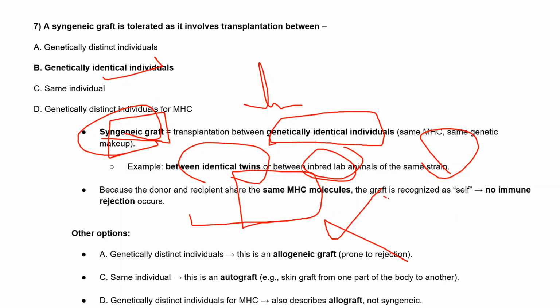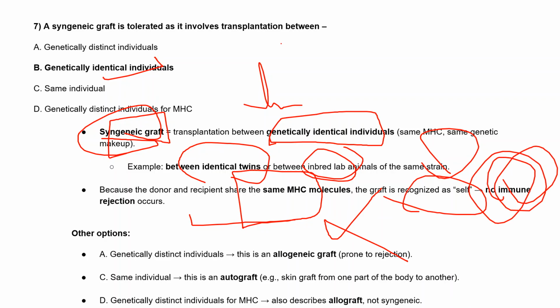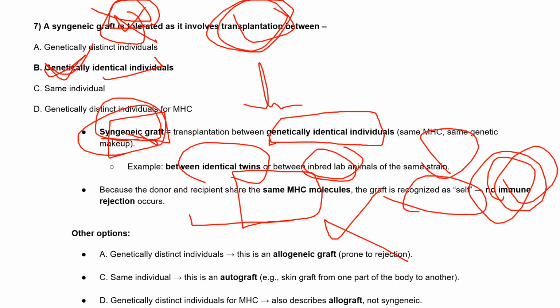The graft is recognized as self, so no immune rejection happens and successful transplantation will happen as the syngenic graft is tolerated. Tolerated means there will be no immune rejection because these are genetically identical individuals. If a distinct individual is there, then we call it an allogenic graft and it can be prone to rejection.